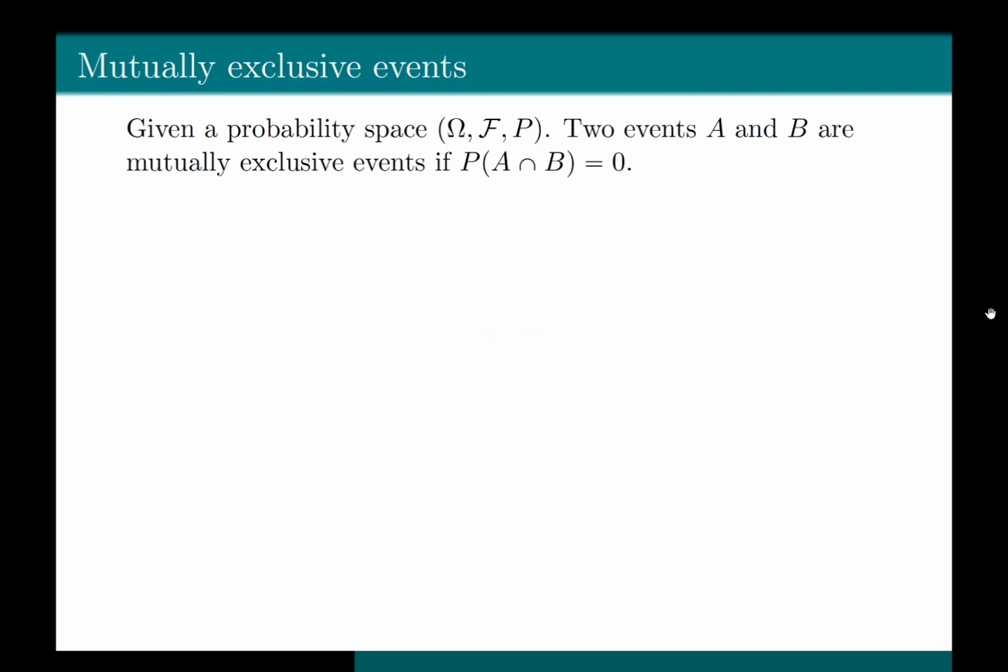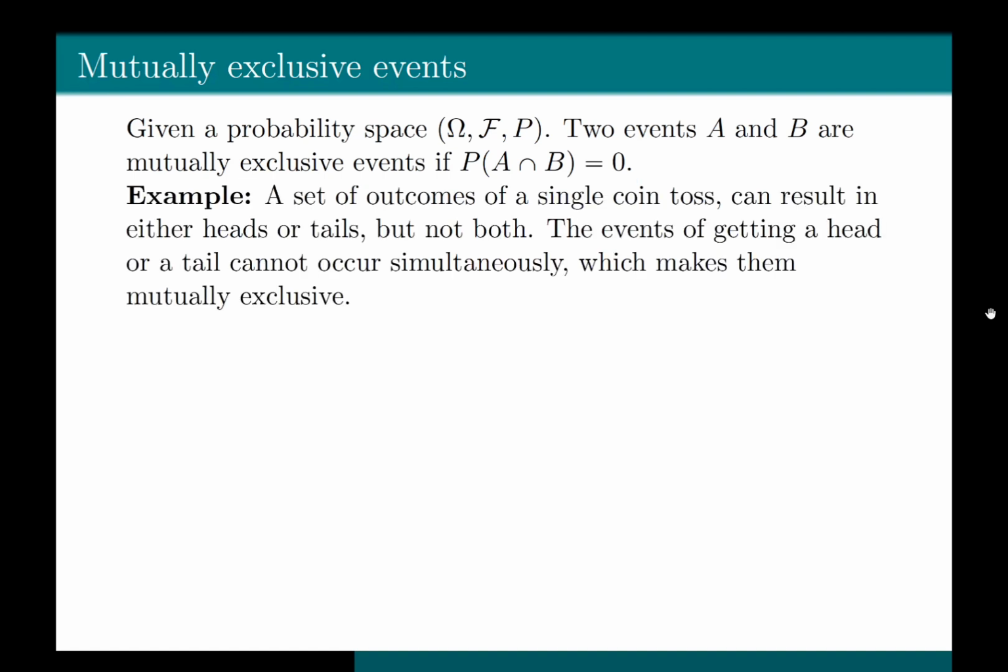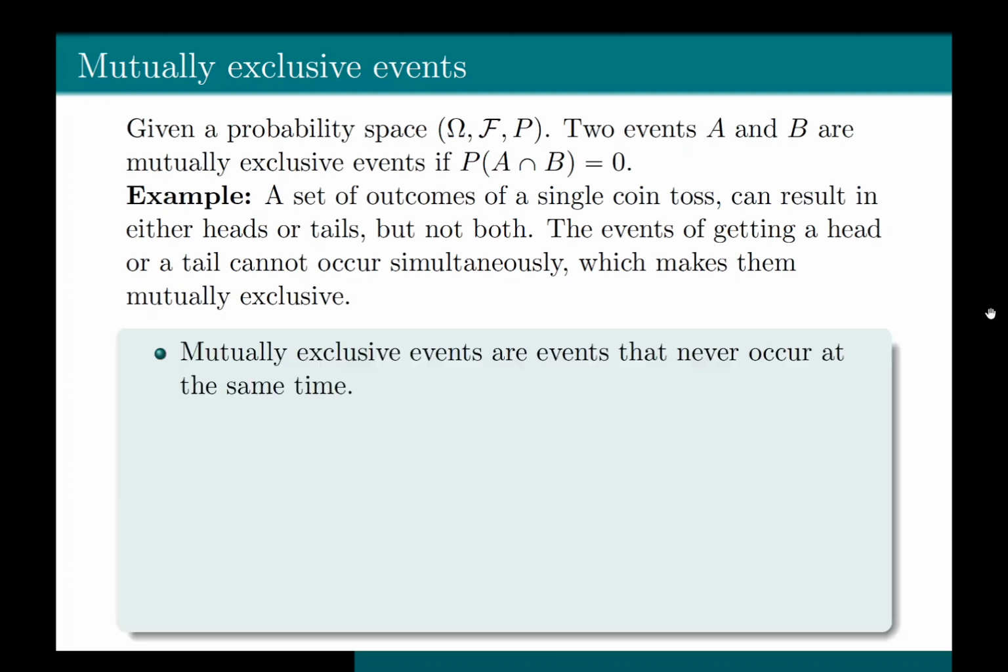Given a probability space, two events A and B are mutually exclusive if probability of A intersection B is equal to 0. That is, the joint probability of A and B is 0, which means that the probability that A and B events can happen at the same time is equal to 0. For instance, when a coin is tossed, then the result will be either head or tail. But we cannot get both the results at the same time. Such events are called mutually exclusive events since they do not happen simultaneously.